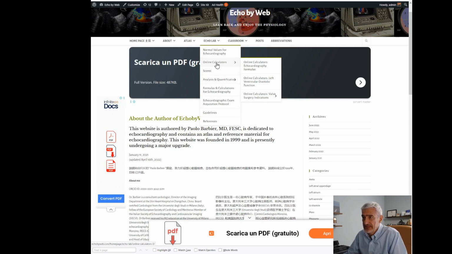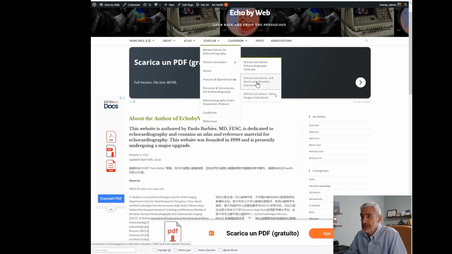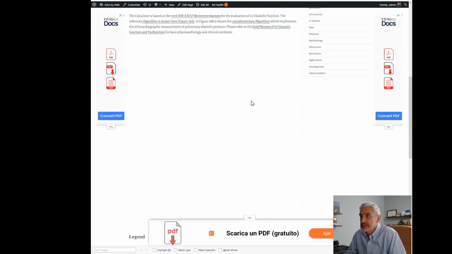And online calculators. Here I have created Excel spreadsheets that you can use on the website with calculations for echocardiography, evaluation of diastolic function based on the 2016 guidelines, and based on the European guidelines, indications for surgery or transcatheter therapy for the different valves, aortic, mitral, and tricuspid. For example, the calculator here for diastolic function, if you scroll down, is here.